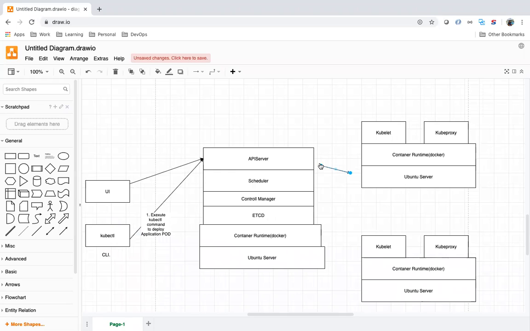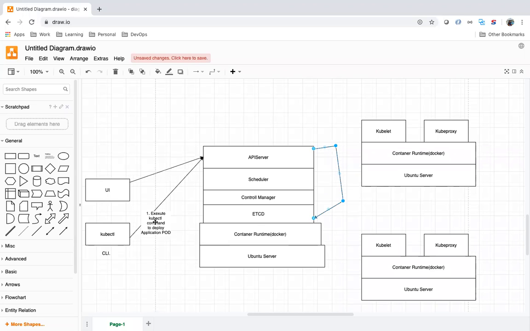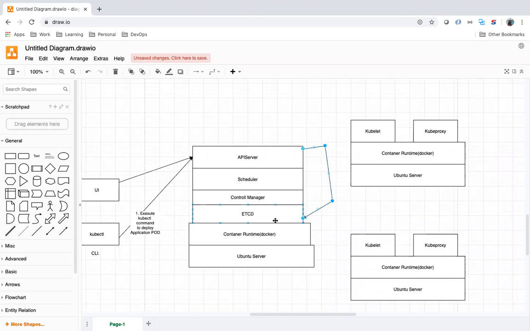What will the API server do? It will save the information, your pod information, like from which image you want to create a pod, how many pods you want to create, what is the image name, what is the port mapping. The complete pod information will be persisted in etcd.